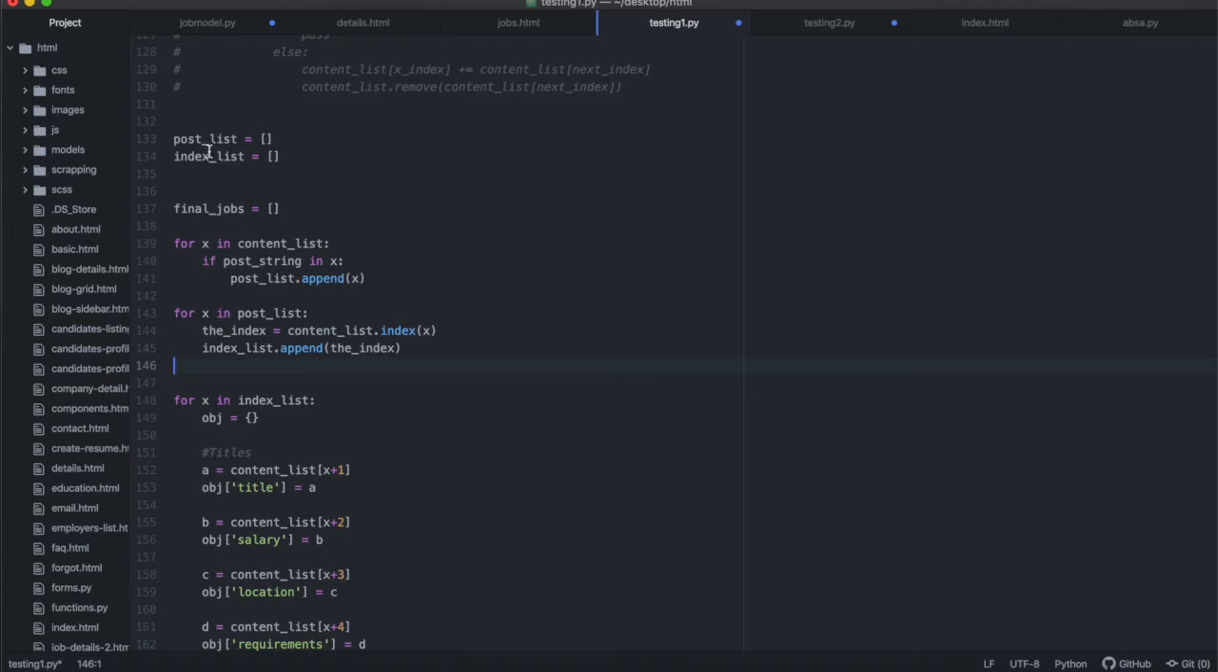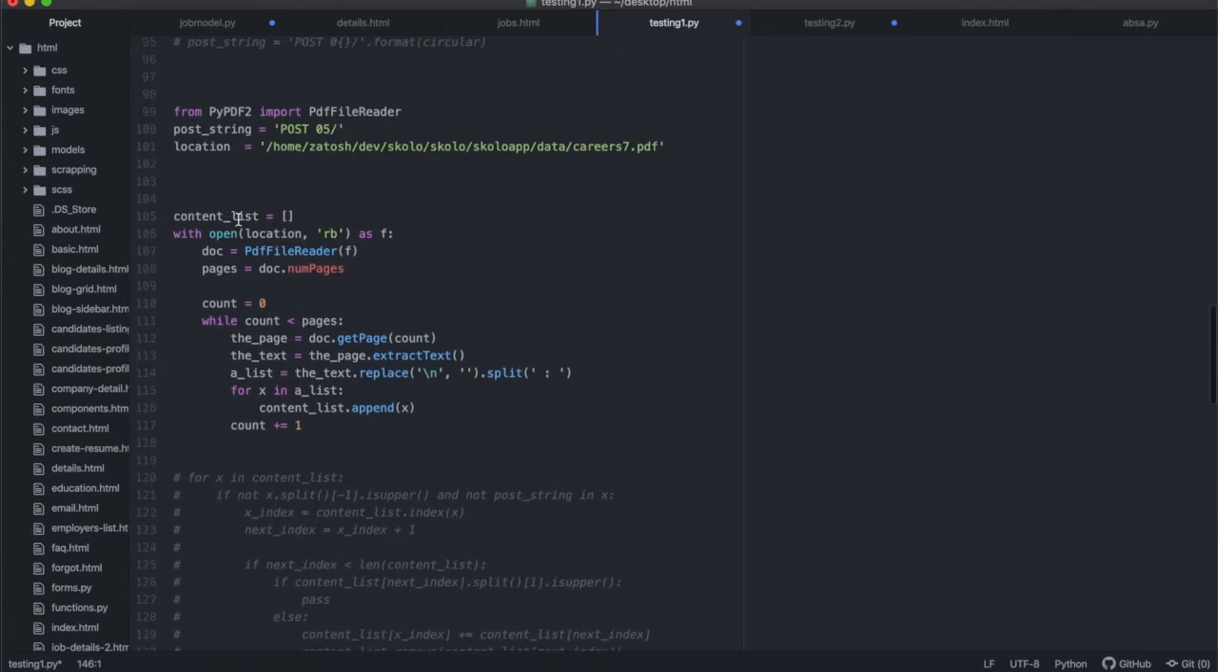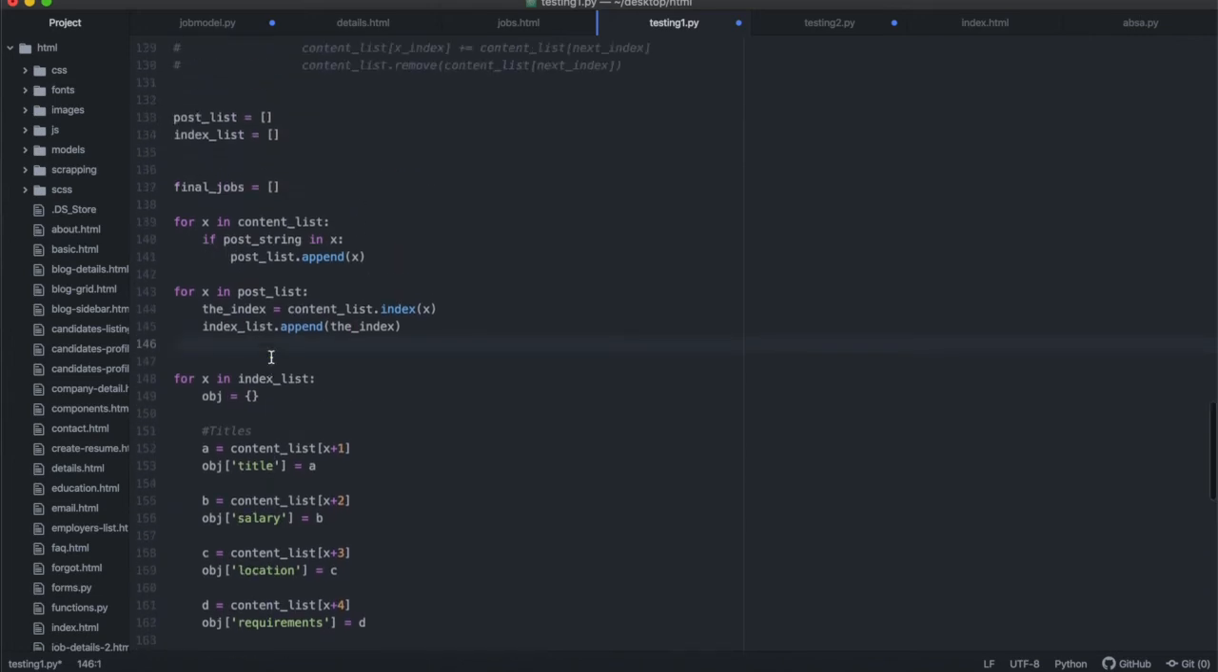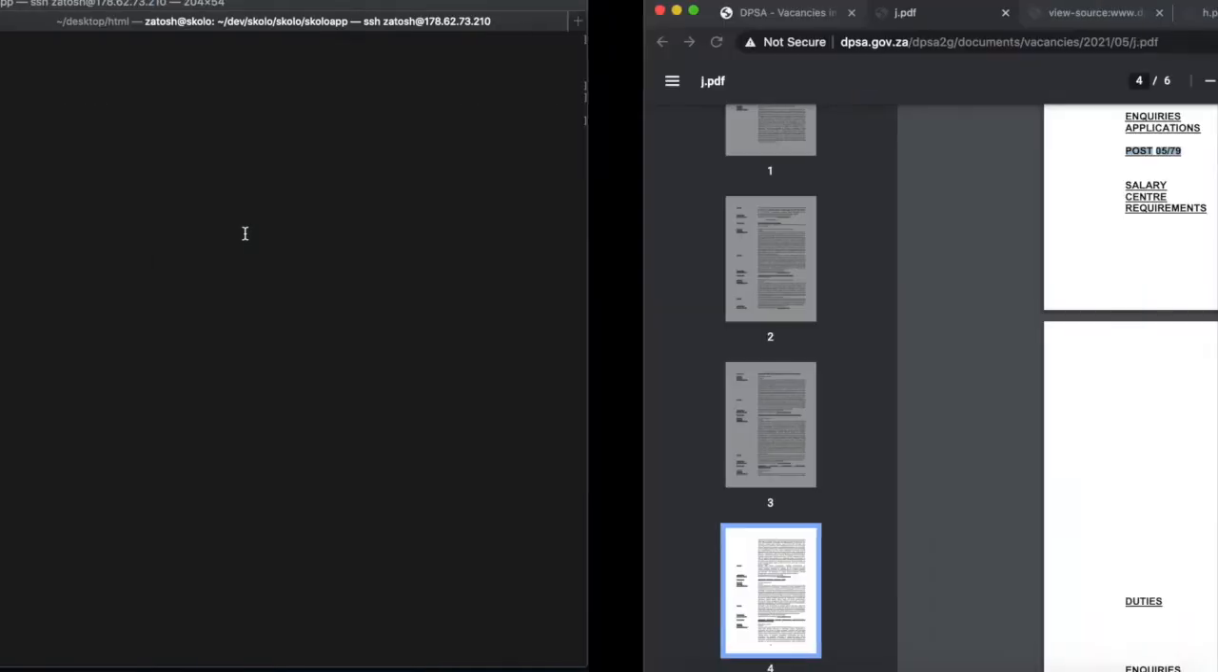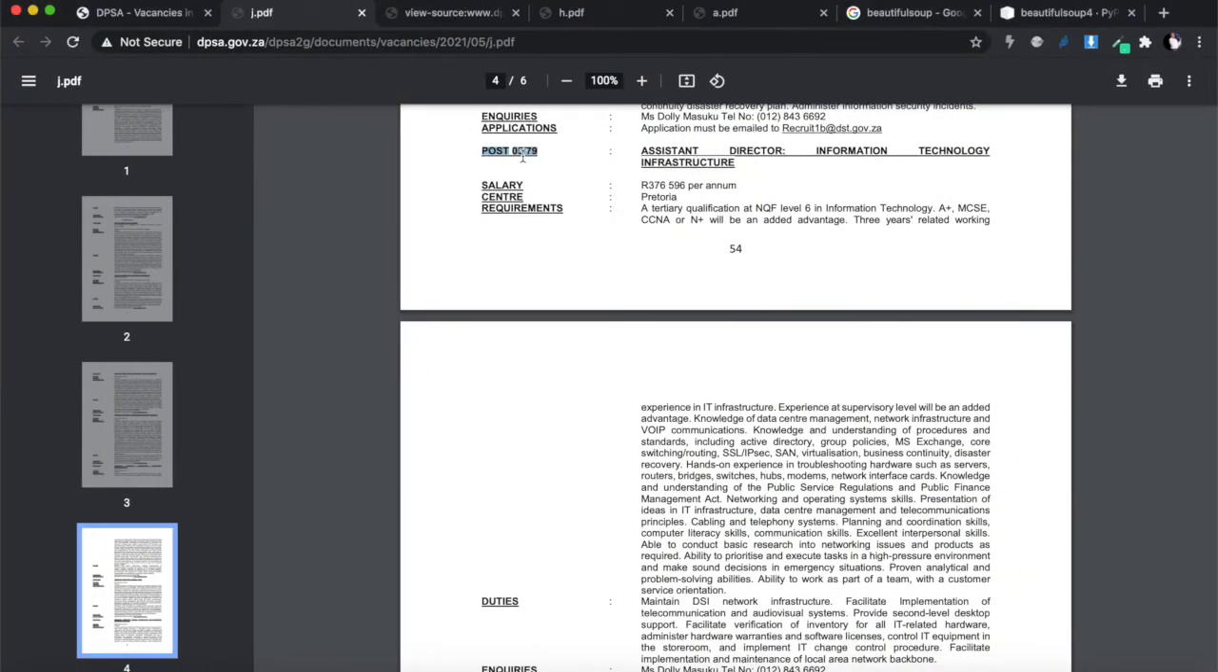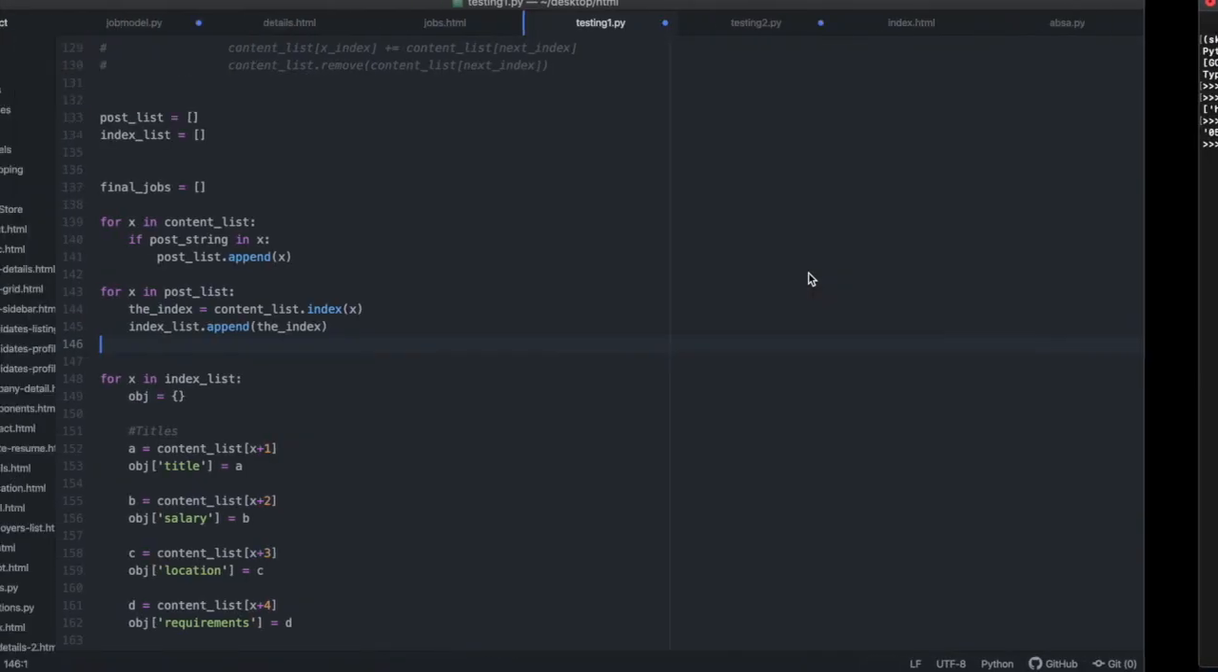I'm saying for every item inside my content list at the top, I want to iterate through all of them and find only the strings which contain this post 05 in it. Once I've found those strings, I want to find the index that string occupies in the total list. Then I'm creating another list where I append that index number, because I'm going to work from that index number to find everything else.